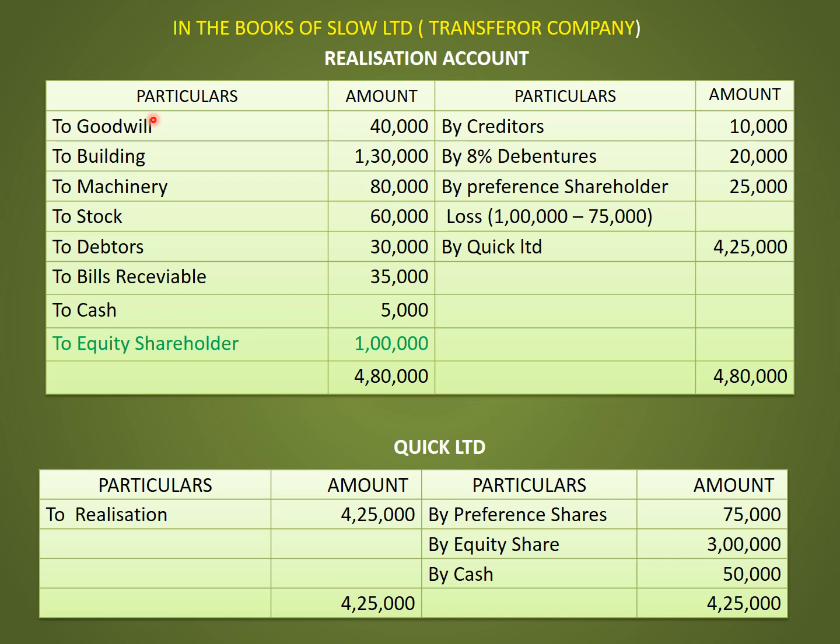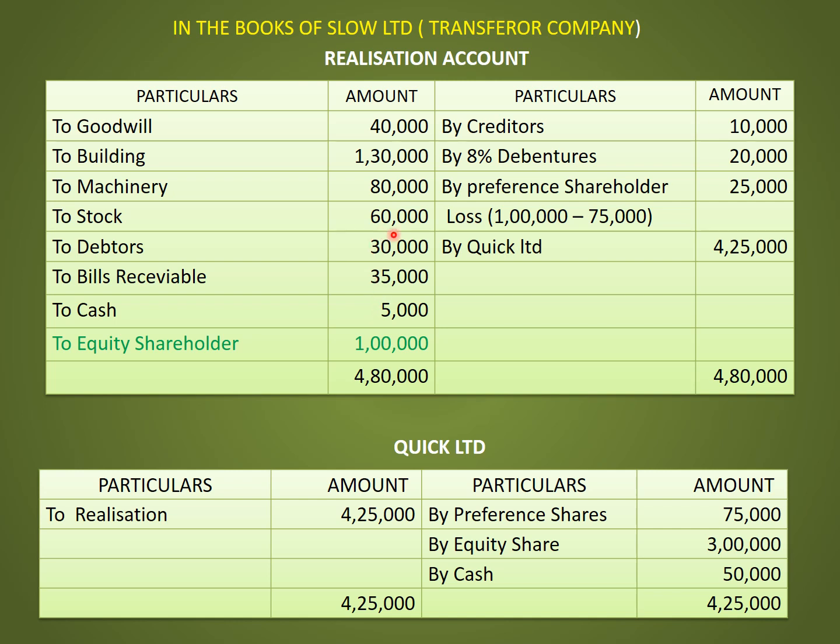So when we post the entry in the realization account, the entry will be realization account debit to goodwill 40,000, to building 1,30,000, to machinery 80,000, to stock 60,000, debtors 30,000, to bills receivable 35,000, to cash 5,000.